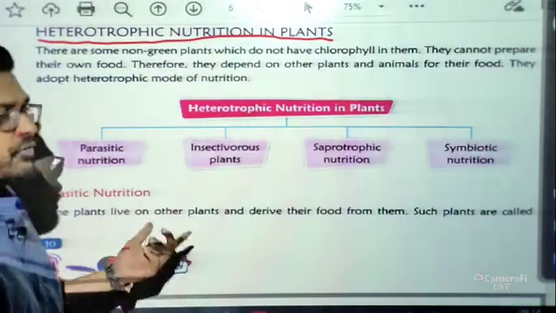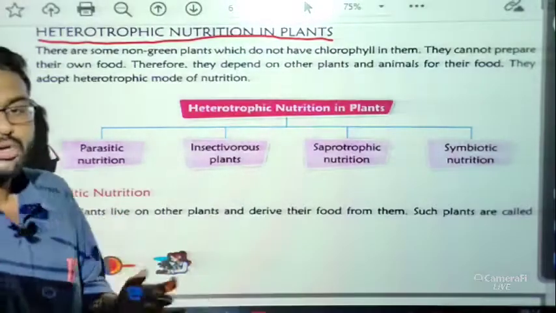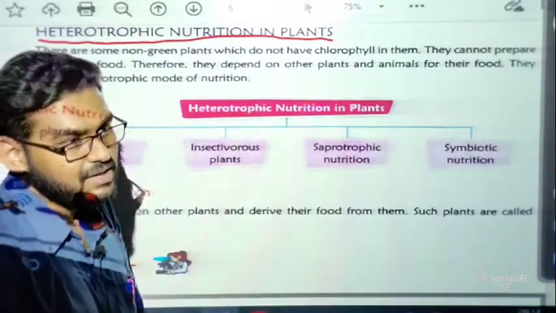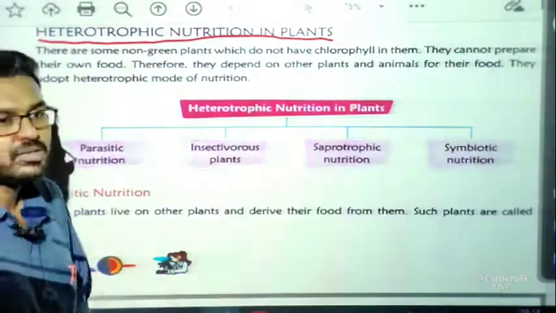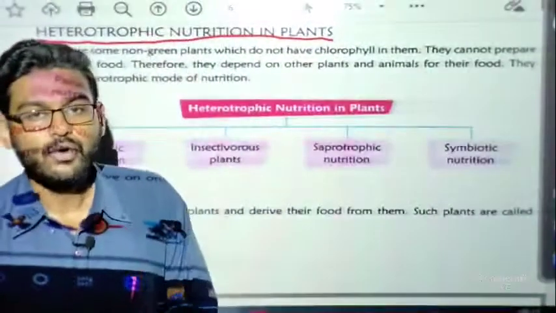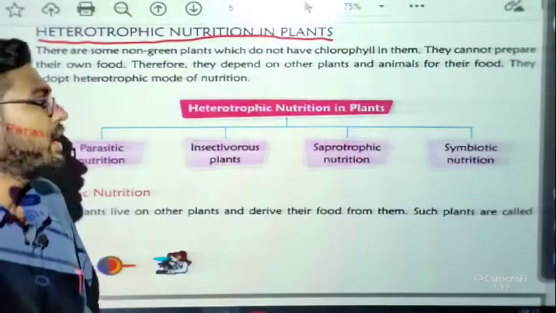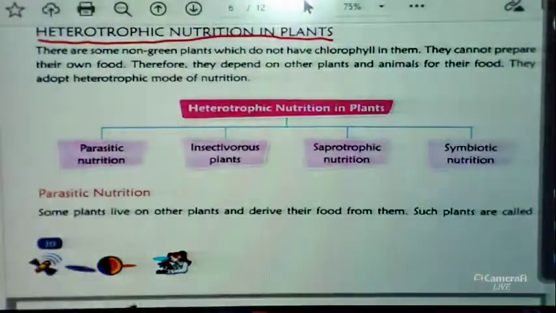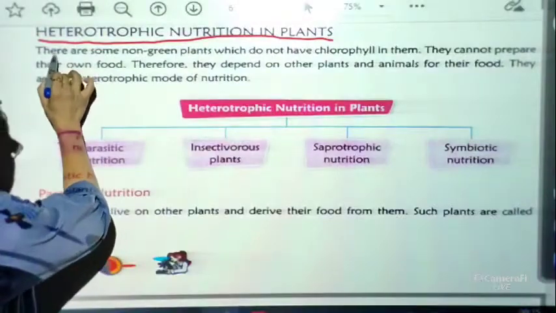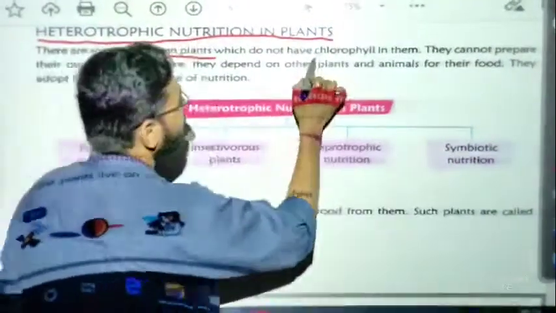Now first of all, let me tell you what we mean by heterotrophic nutrition. Autotrophic nutrition means, as we have already discussed, those plants or substances that can prepare their own food by themselves. Now heterotrophic nutrition, just have a look. There are some non-green plants which do not have chlorophyll in them.